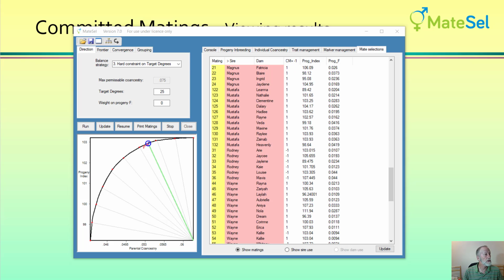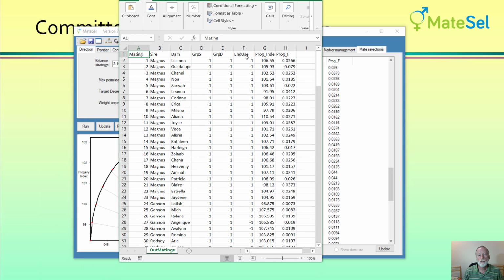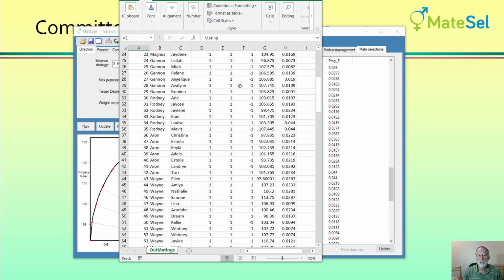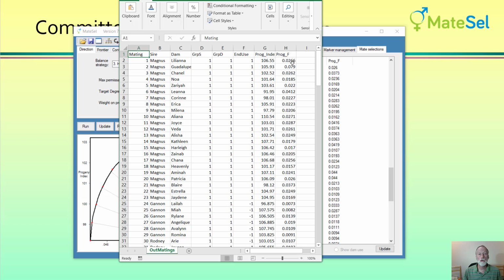When you do get your mating list, and here it is, you'll find that end use is the column used to identify whether a mating is a committed mating or not. And -1 is a committed mating, whereas in this case with multiple end uses not being used, all the others are just a 1 for a normal mating. And select only the matings that are end use 1, and those are your new matings for application.